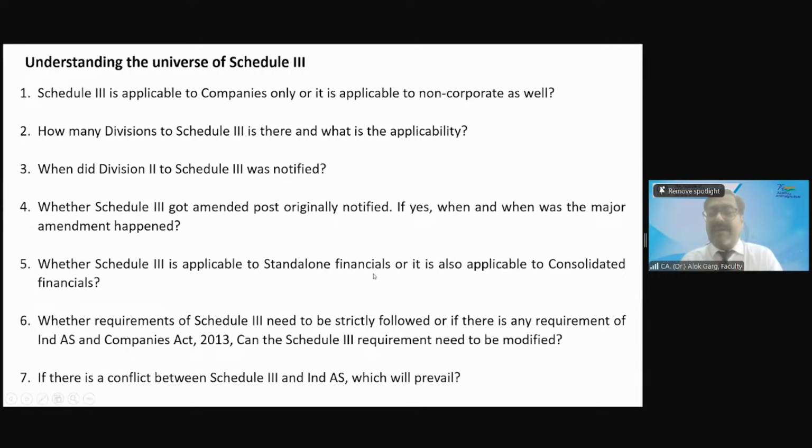Whether Schedule 3 is applicable to standalone financial statements or also to consolidated financial statements. Sir, it's applicable for both standalone as well as CFS. Yes, it is applicable to both, because it does not tell you how to do the consolidation.